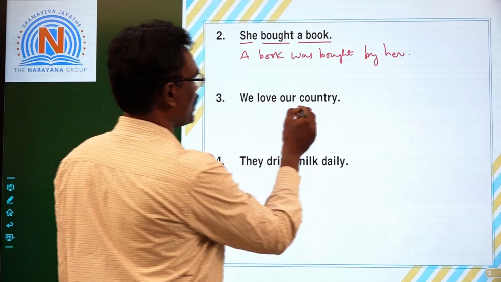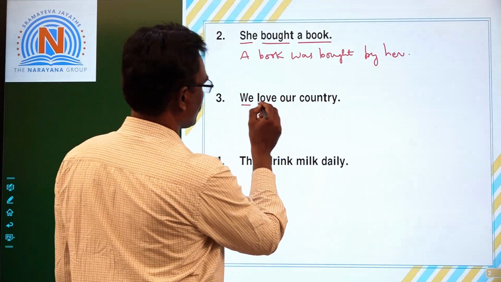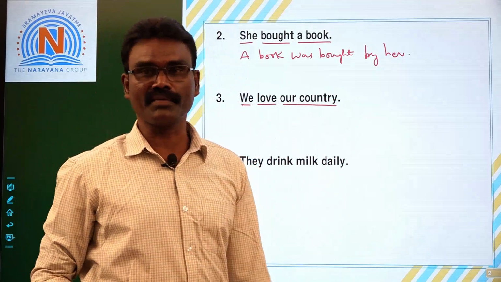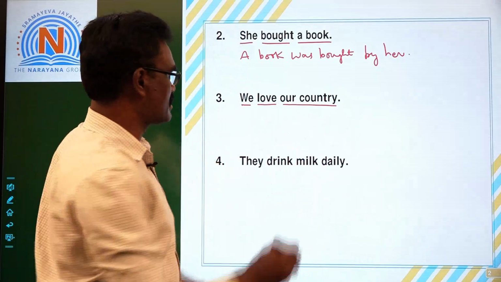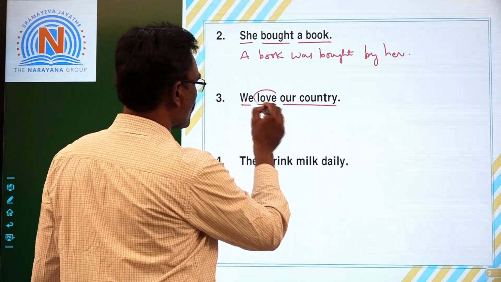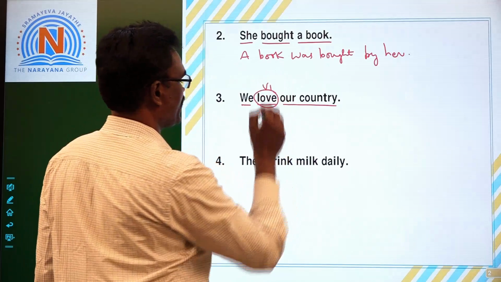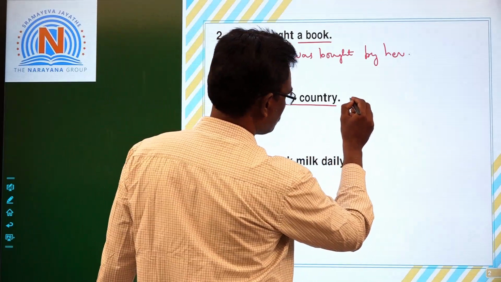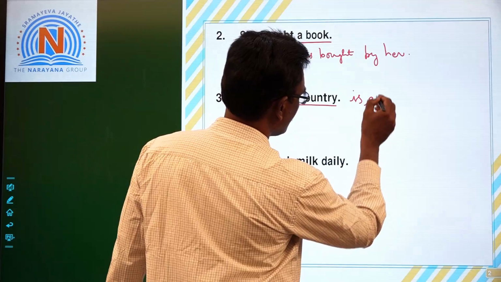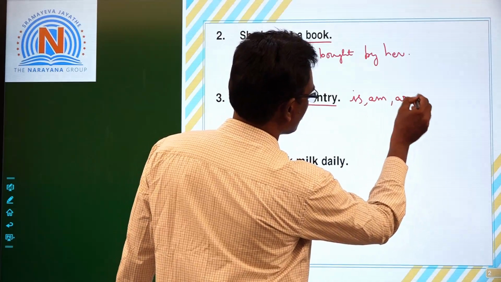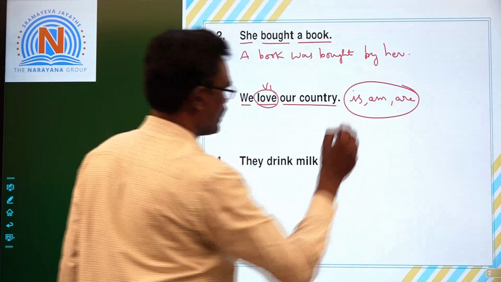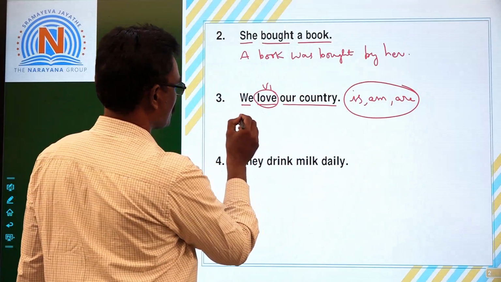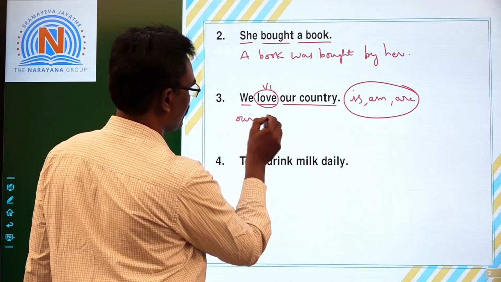Third one, we love our country. We subject, love verb, our country object. Children, so identify the tense of the given sentence. So love, V1, present tense. So in present tense, B forms we use are, is, am. These three B forms are used in simple present tense. Now object becomes subject, right? Our country.